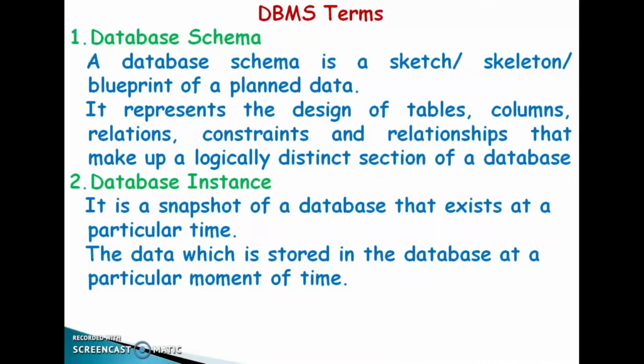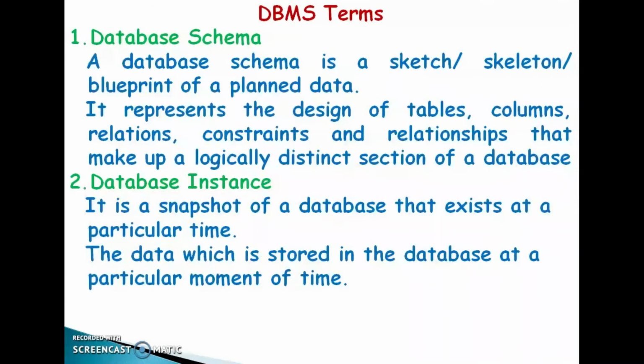From this, first one, database schema. A database schema is a sketch, skeleton or blueprint of a plant data. First, you have to plan how to store this information in a database. That plant data's sketch, skeleton or blueprint is known as a database schema.